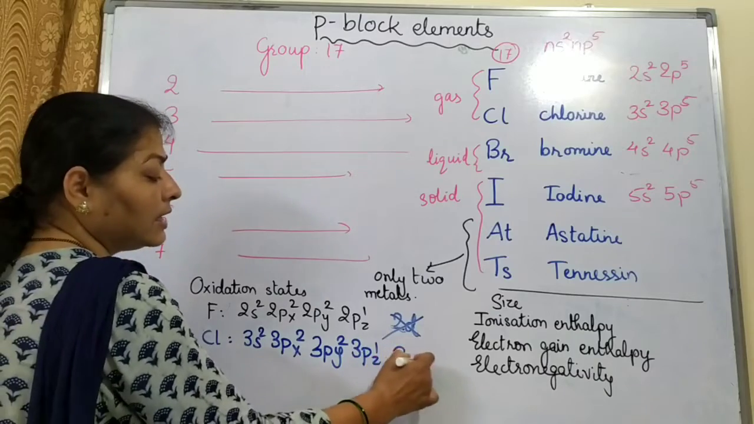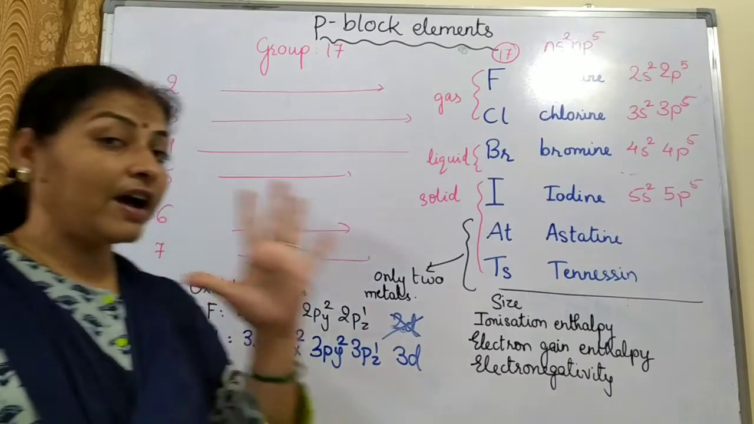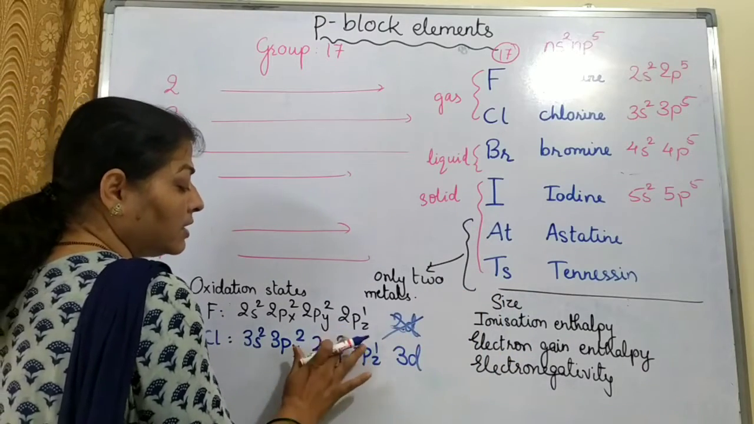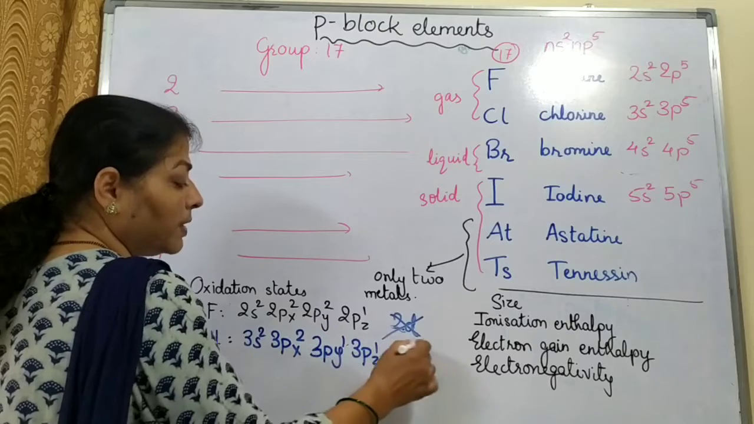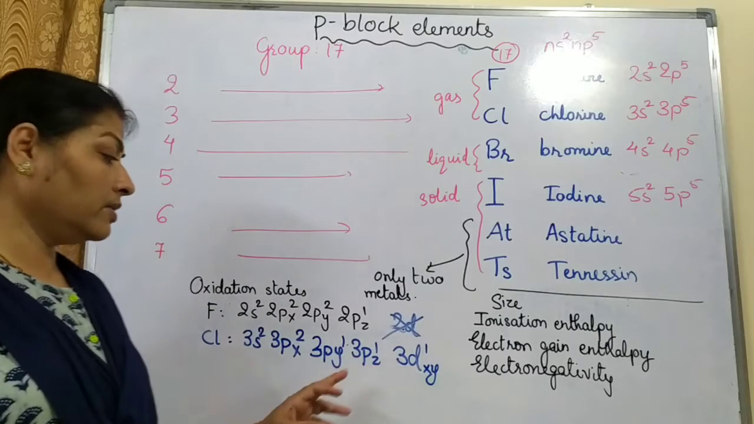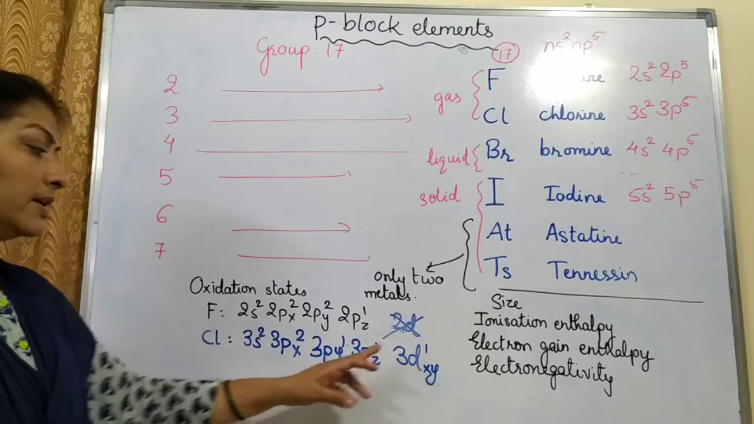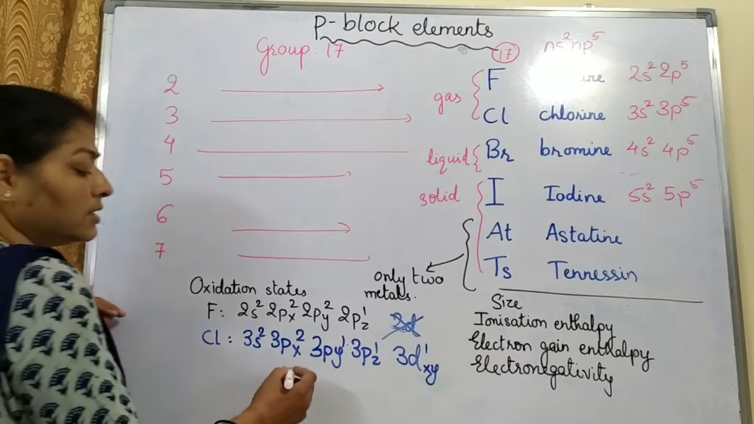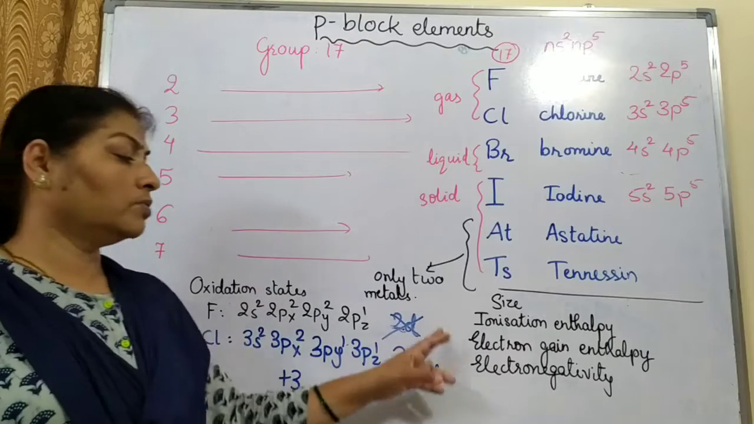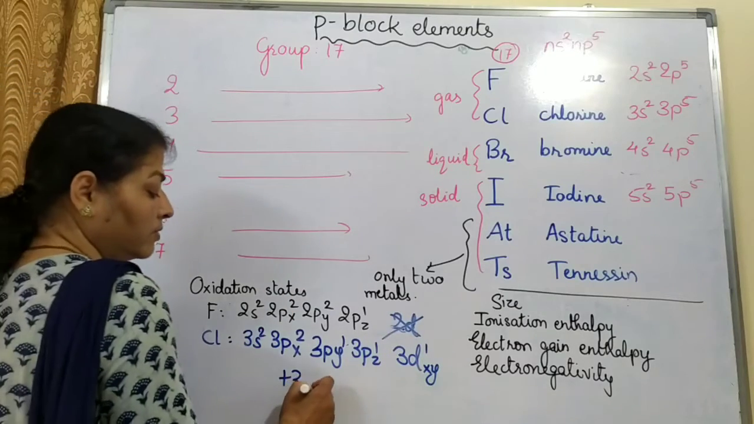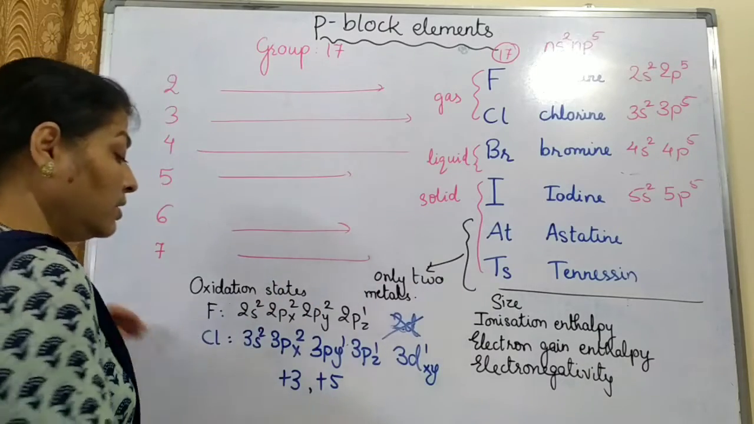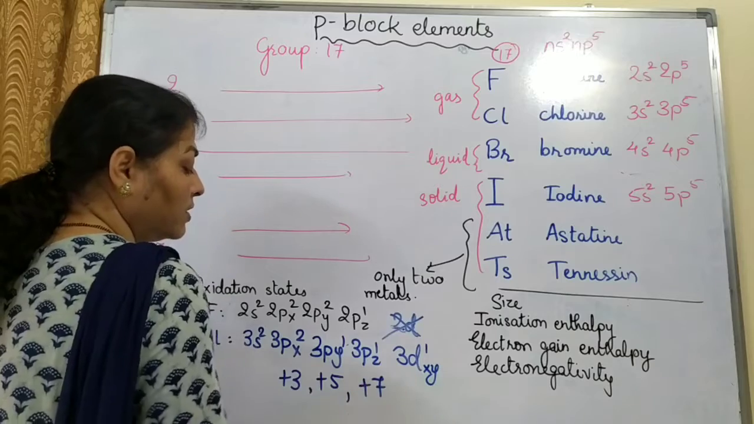Now as there is an empty 3d and d has a total of 5 orbitals, an electron from 3py can become unpaired by moving one electron into 3dxy. So that there will be one electron here, one electron here. So in this case the oxidation state will be plus 3. Then again if one electron moves here, then it will become plus 5. And again if one more electron moves, then it will become plus 7.